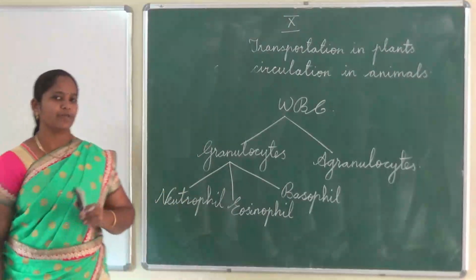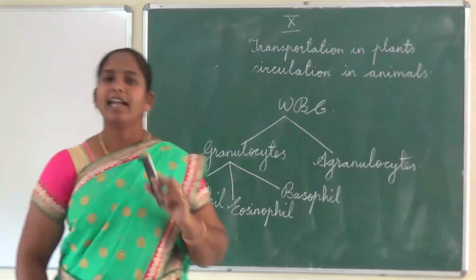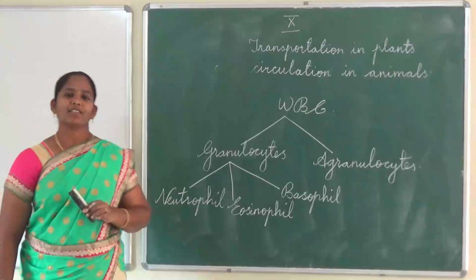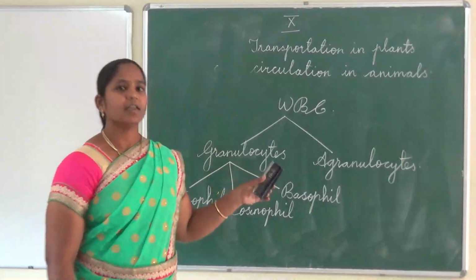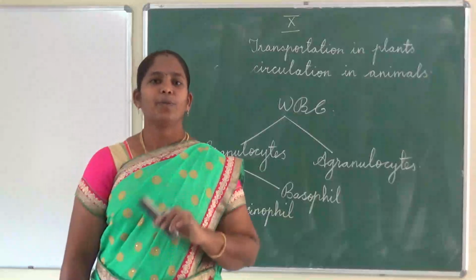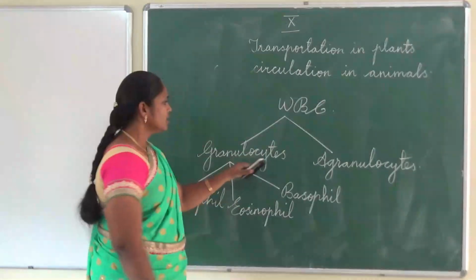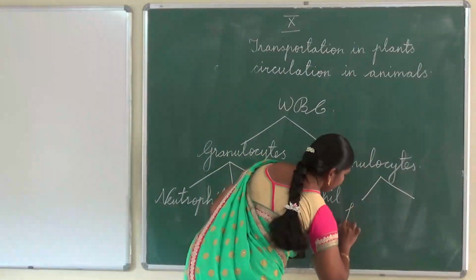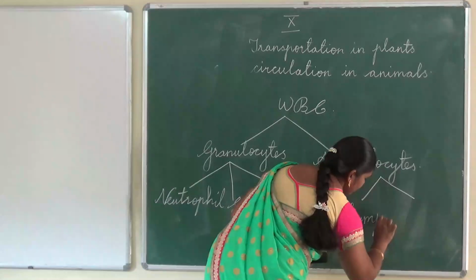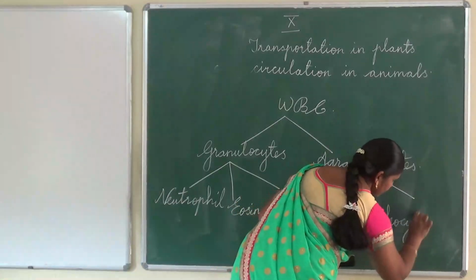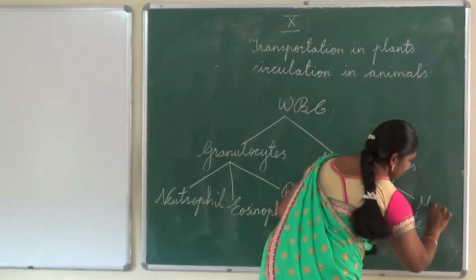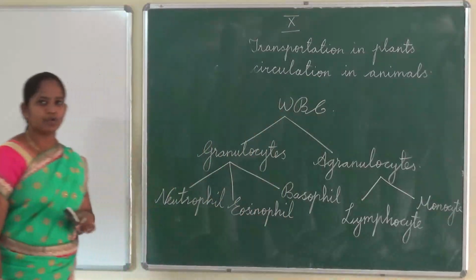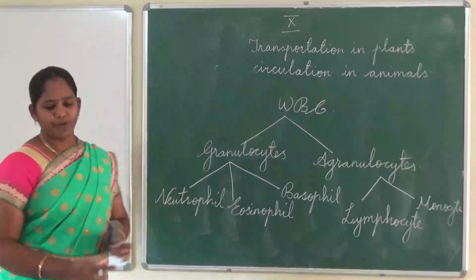Why are the WBCs classified into two types? Based on the granules. Granulocytes means the granules are present in the cytoplasm of the cell. Agranulocytes means the granules are not present in the cytoplasm of the cell. Okay. So agranulocytes are classified into two. What are they? Lymphocytes and monocytes. Lymphocyte and monocyte.